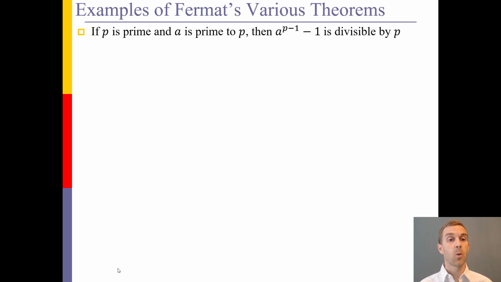So here's a couple examples of Vermont's number theorems. We have his little theorem, which states that if p is prime and a is relatively prime to p, then a raised to the p minus 1